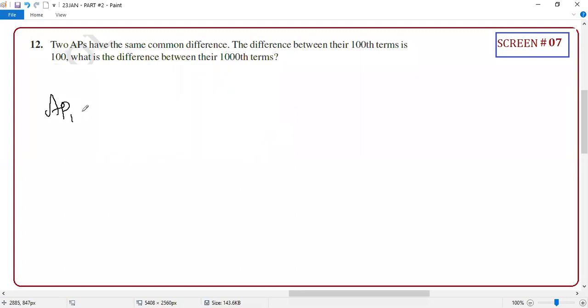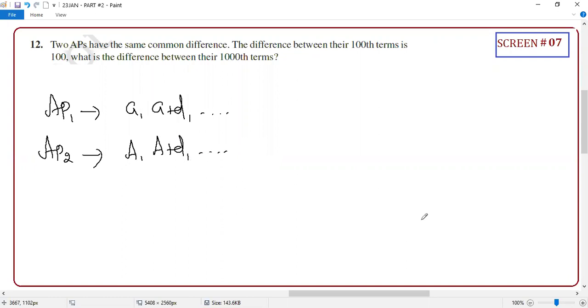AP1. I can say it is like A plus B. It is going like this. AP2. What is the second AP? Same common difference, but A is different, no? So maybe I can write capital A.